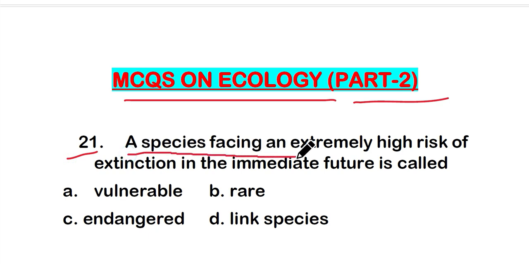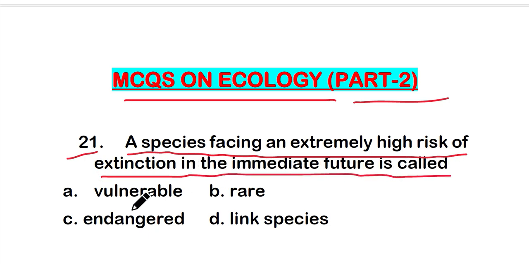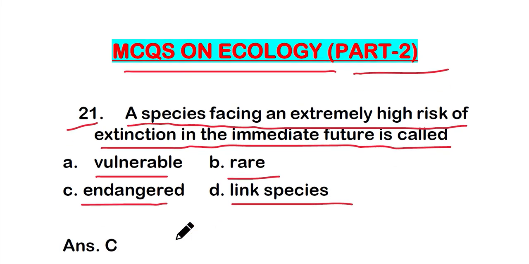A species facing an extremely high risk of extinction in the immediate future is called: option A, vulnerable; option B, rare; option C, endangered; or option D, linked species. So which one is correct about the species which face extremely high risk of extinction? And the right answer is option C, that is endangered. So a species facing an extremely high risk of extinction in the immediate future is called an endangered species.